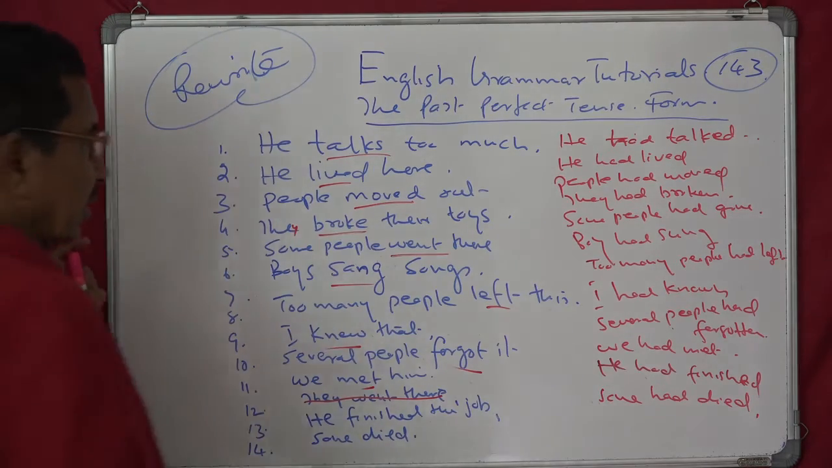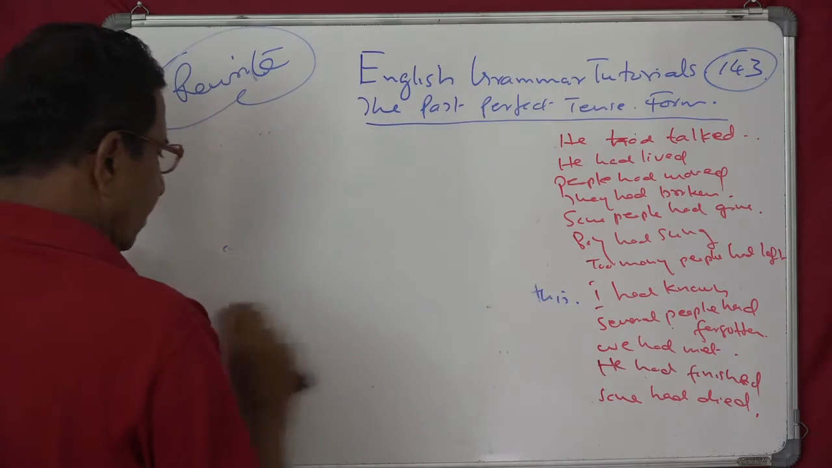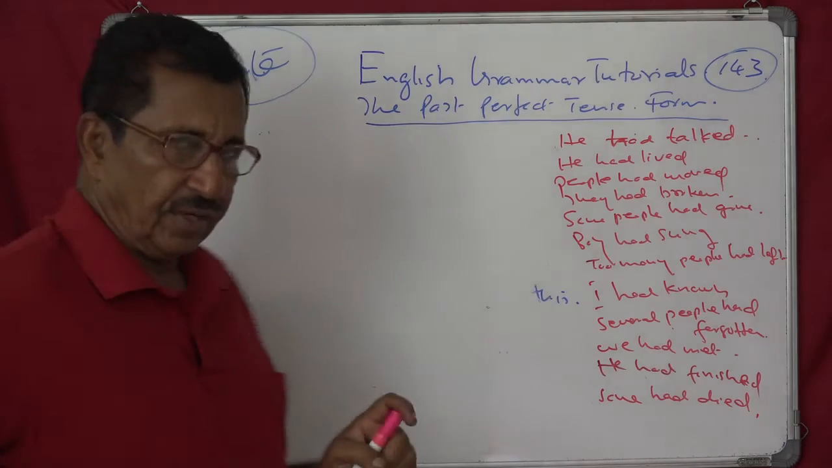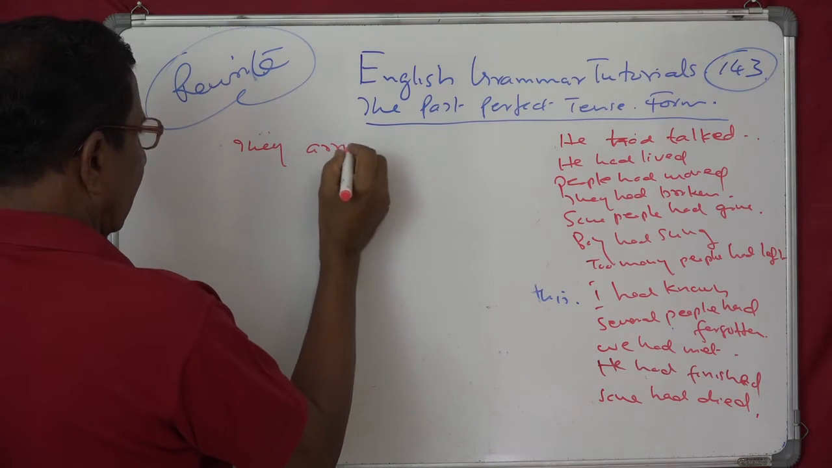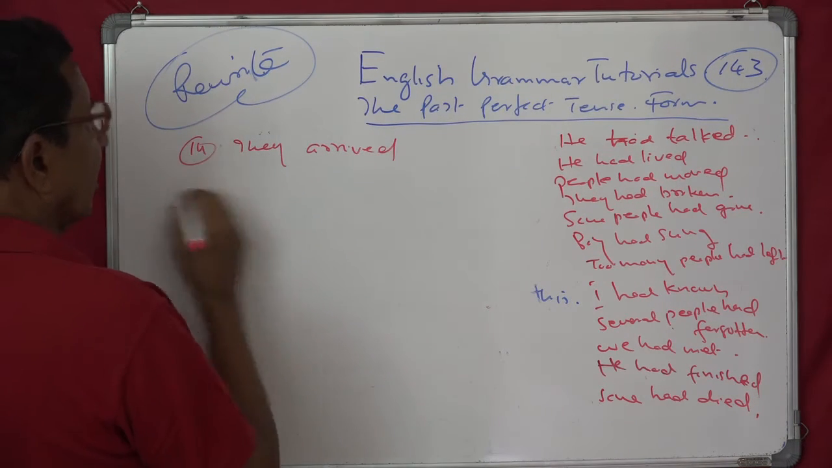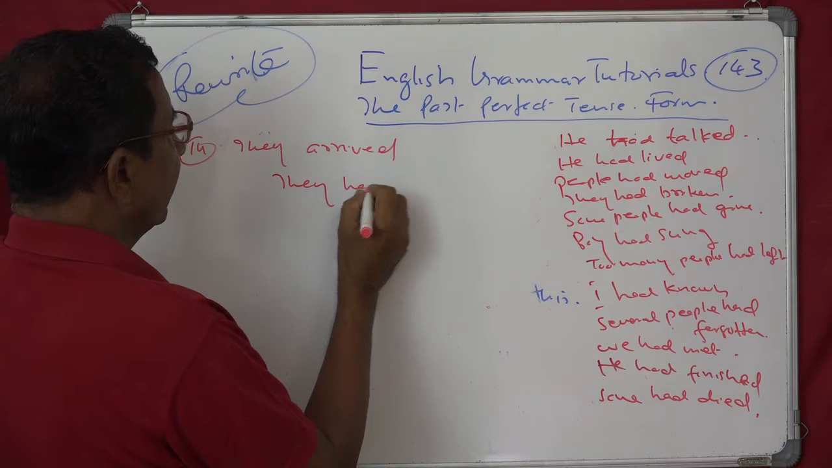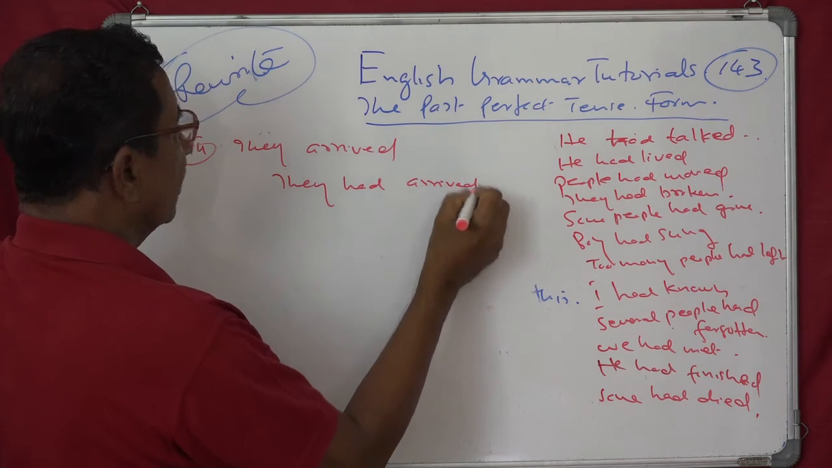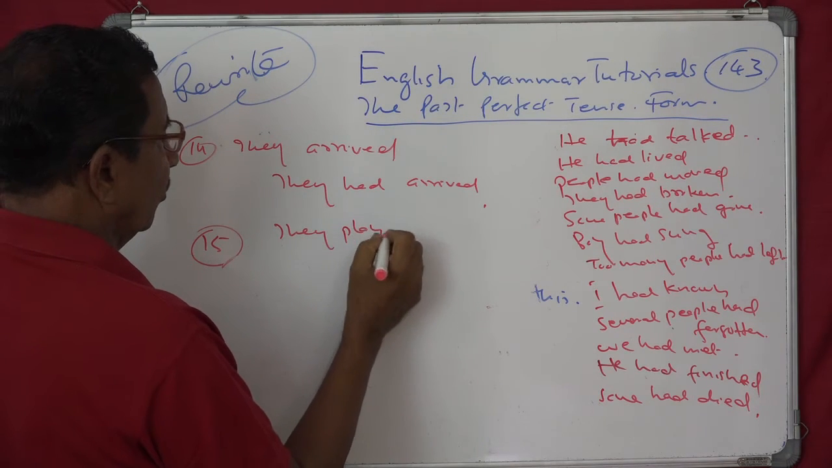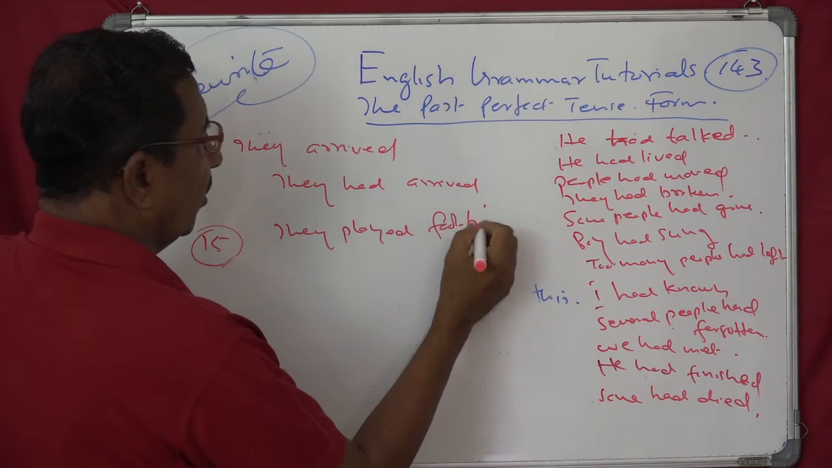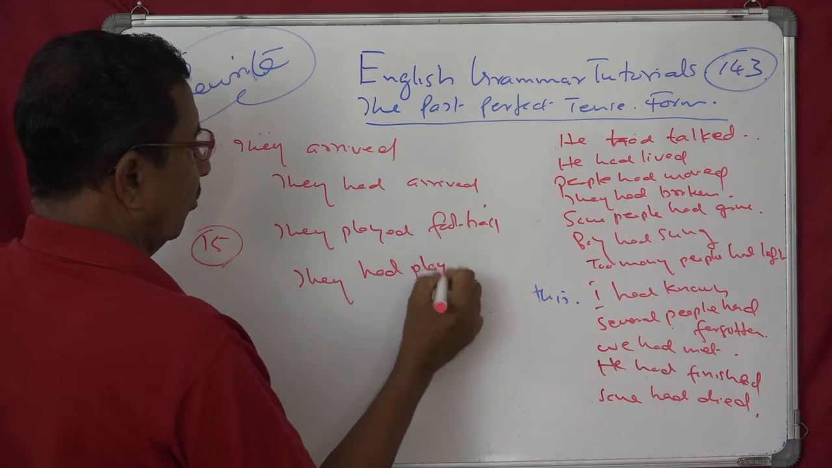We need two more sentences to complete our set of 15. And so it's very easy. I'll give you two more sentences just now. They arrived. So that will be our 14th one. The rewriting will be they had arrived. And the 15th sentence is they played football. They had played football.